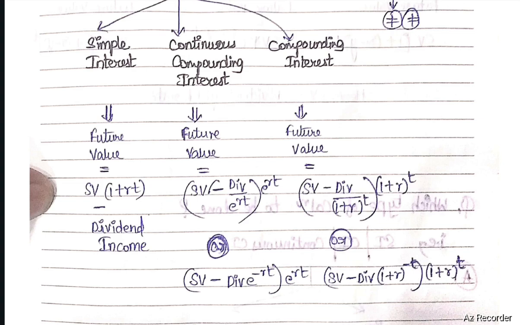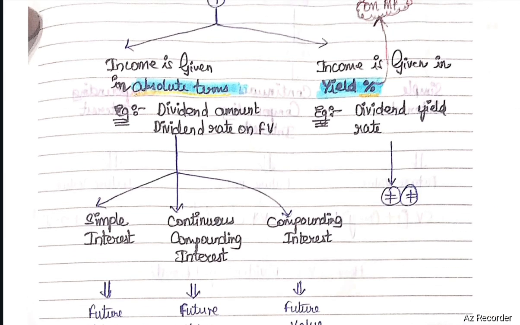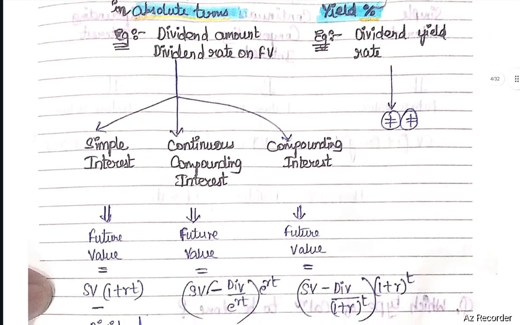In case of compound interest, future value equals (spot value minus dividend divided by (1 plus R) whole to the power T) into (1 plus R) whole to the power T, or (spot value minus dividend into (1 plus R) whole to the power minus T) into (1 plus R) whole to the power T. So this is if income is given in absolute terms. If income is given in yield percentage, yield will be calculated on market price. Example, dividend yield is given.